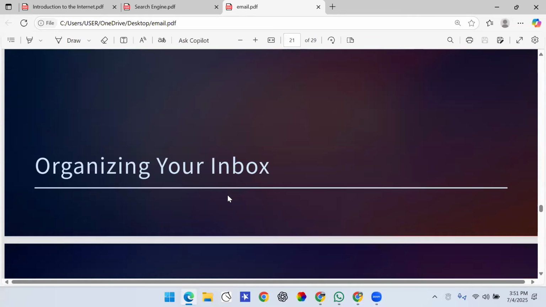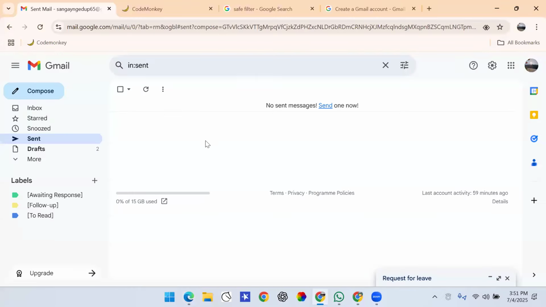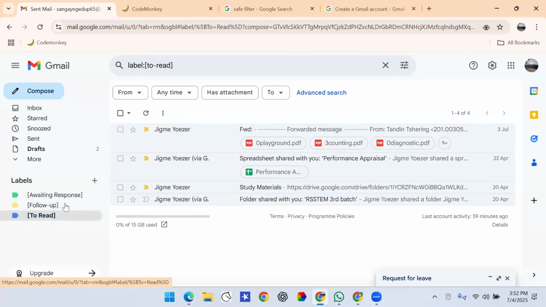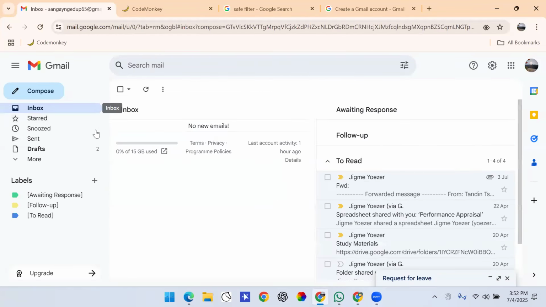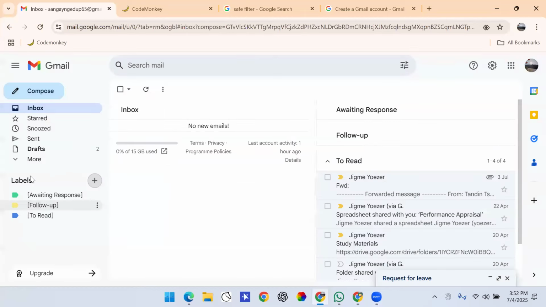Then how do you organize your inbox? We do not like messy rooms, right? Nobody likes messy rooms. We always like to keep it clean. So if you check my inbox over here, you can see that I have no emails because I have categorized them in labels. So you can always press on labels, which means you are categorizing, putting your emails in different groups, okay?